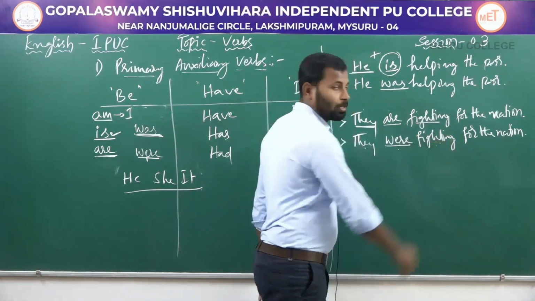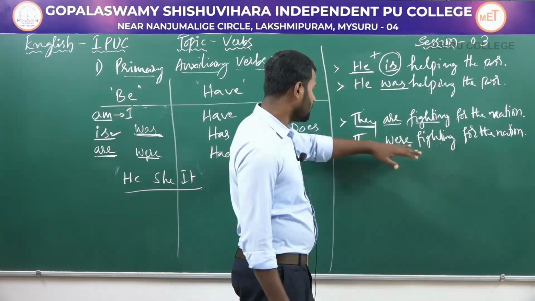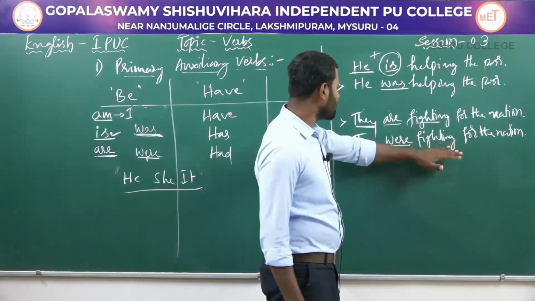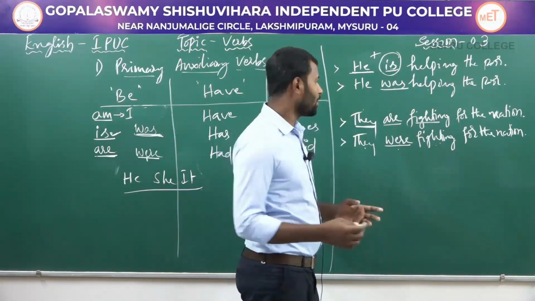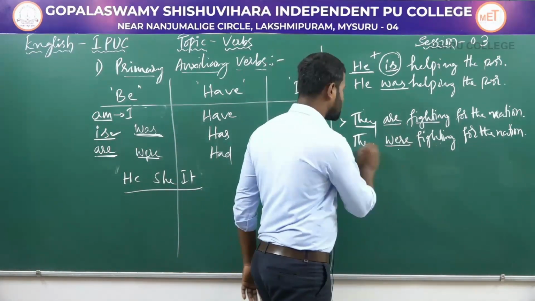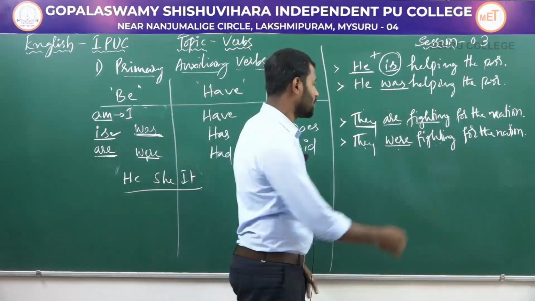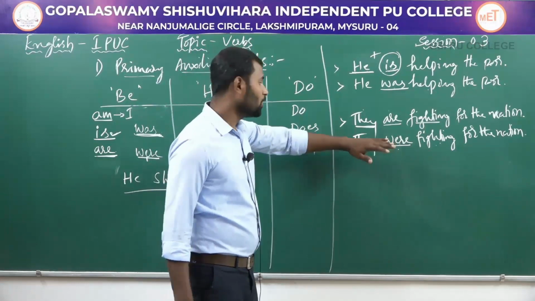So this is used with the principal ing form of the verb, and this sentence is written in past continuous tense. The verb were is a plural auxiliary verb which can be used in the past tense. So this sentence is in past continuous tense, and this is used with plural subject, plural pronoun they.